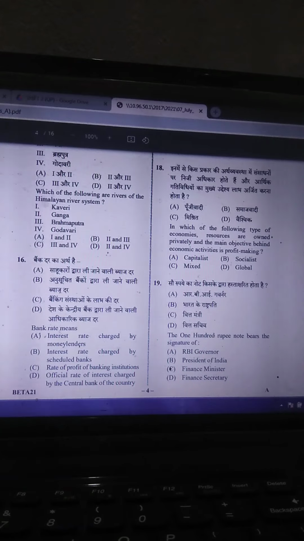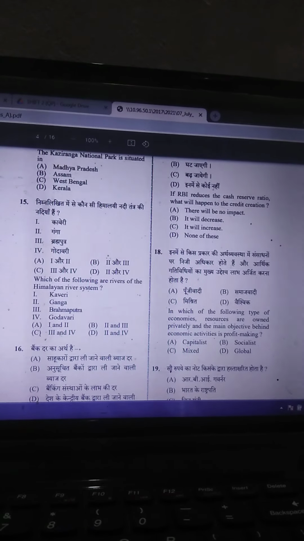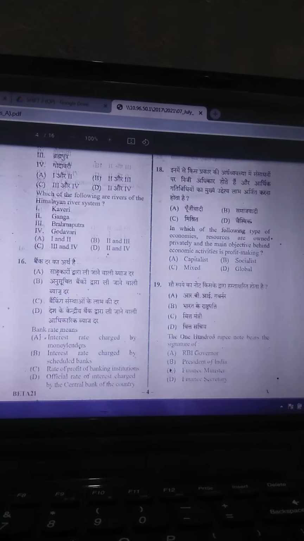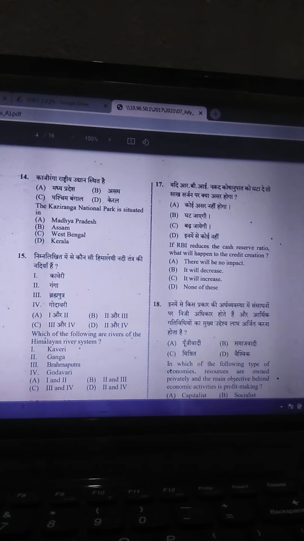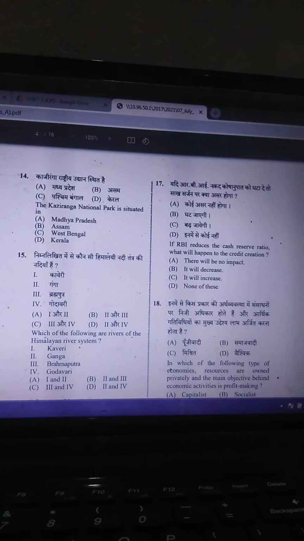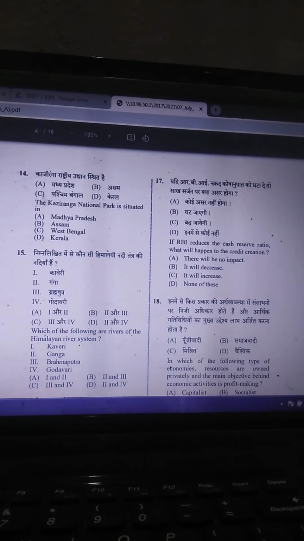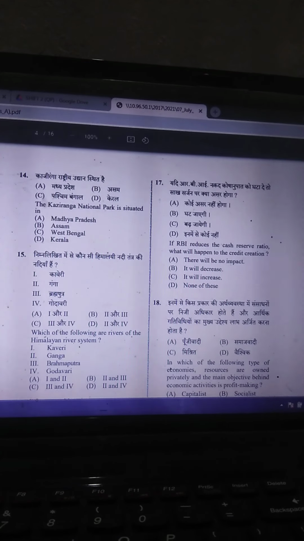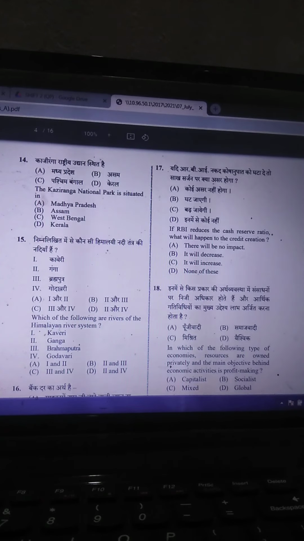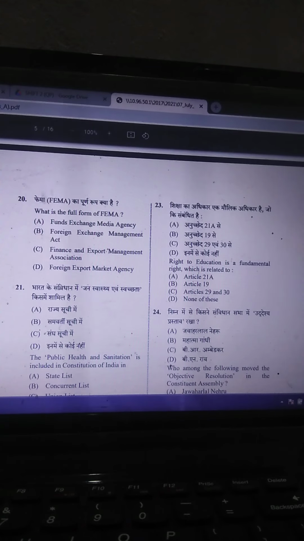Next question is, if RBI reduces the cash reserve ratio, what will happen to the credit creation? So credit creation will decrease. Question number 18, answer I don't know because economy part is a little bit weaker.